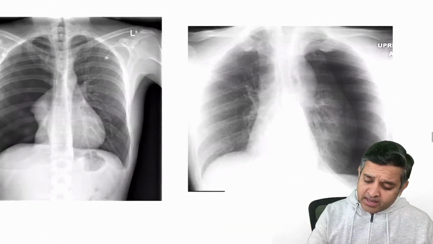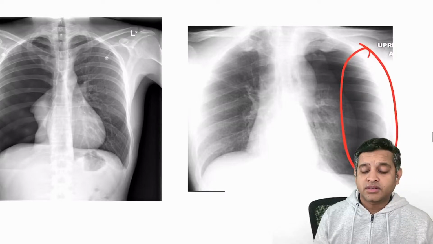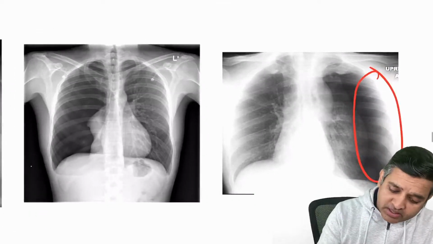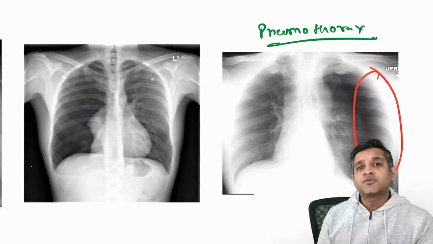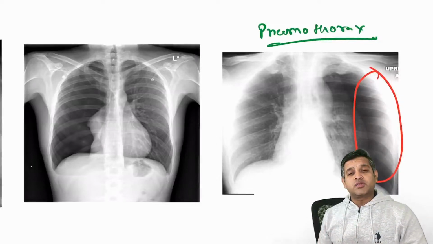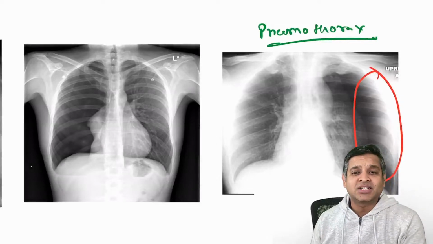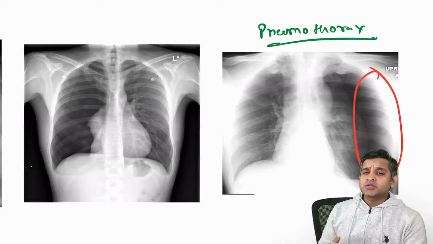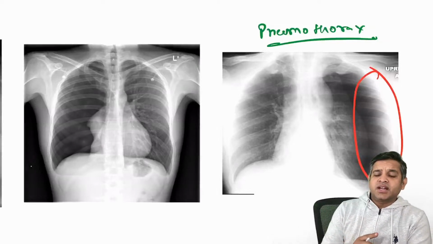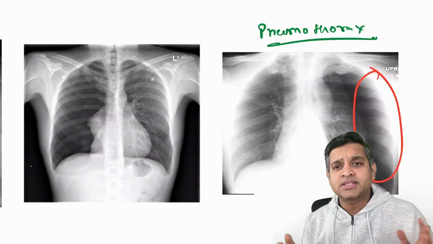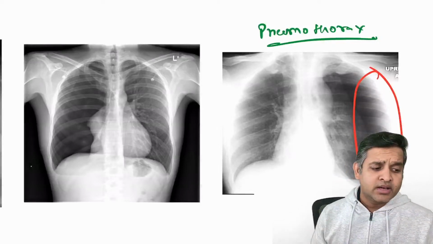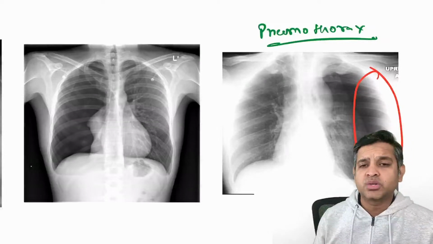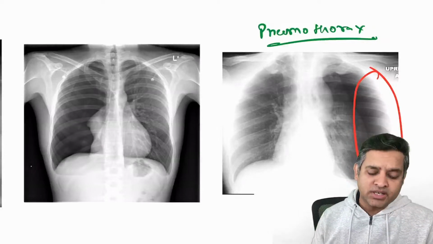If you see air in the pleural cavity, this is pneumothorax. If you see fluid in the pleural cavity, that is pleural effusion. If you see air in the pleural cavity, that is pneumothorax. So how do you know whether air is present in the pleural cavity or in the lung? If you see blood vessels traversing through the air, then the air is present in the lung. If you don't see blood vessels traversing through the air, then the air is present in the pleura.